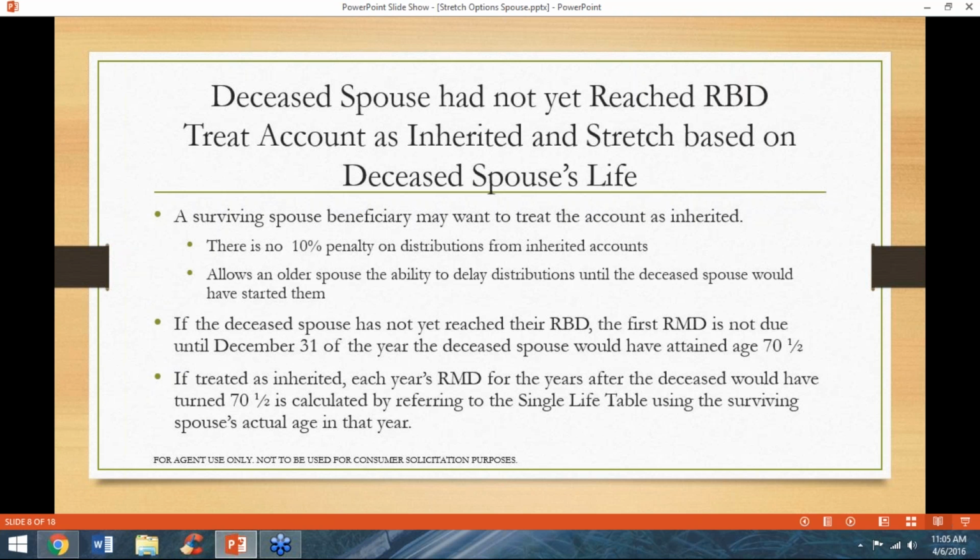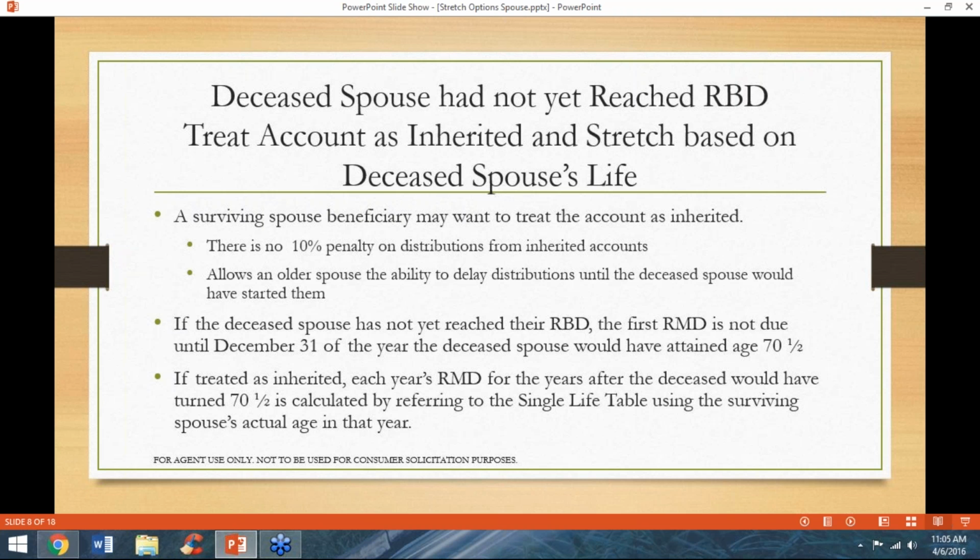The third choice allows the surviving spouse to treat the account as inherited and stretch the account based upon the deceased spouse's life. A surviving spouse beneficiary may wish to treat the account as inherited for a few reasons. This would allow a surviving spouse under age 59 and a half the ability to access funds without incurring the 10% penalty.